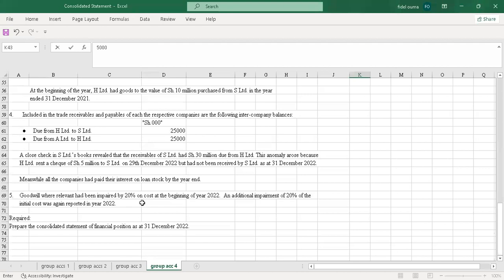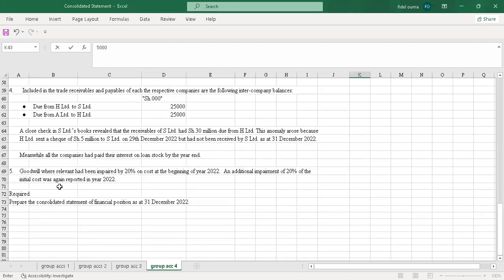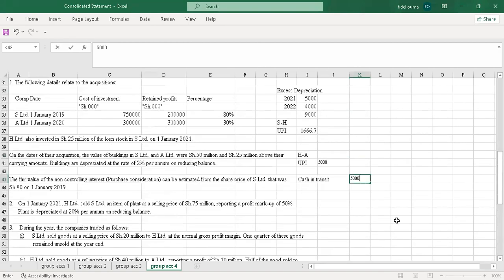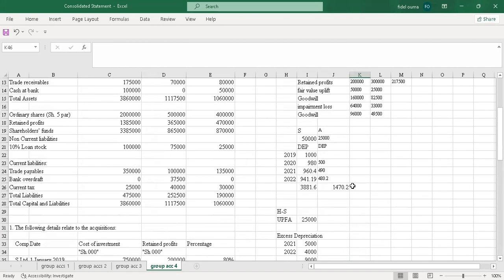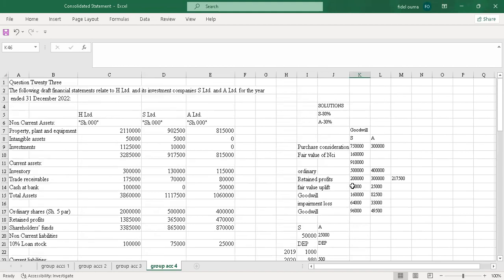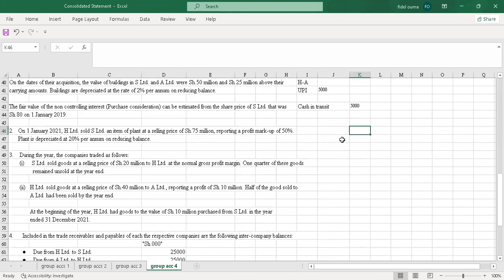And they say, meanwhile, all the companies paid their interest on loan stock by the end, so there's no interest to be paid. Then goodwill, where relevant, we have already used that. So with that, I've done the analysis. So I'll do 3 more. So I'll do the investment in associate, which is here in this case. I'll do the calculation for investment in A, which is an associate.